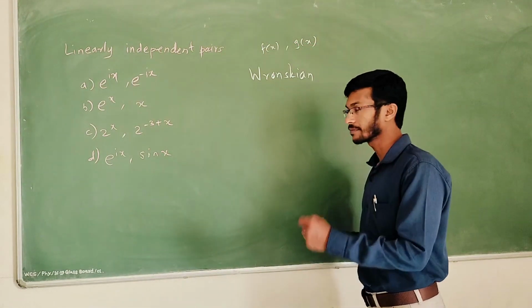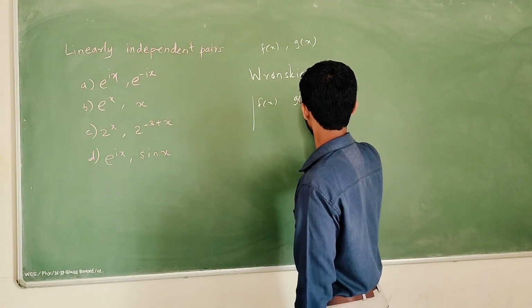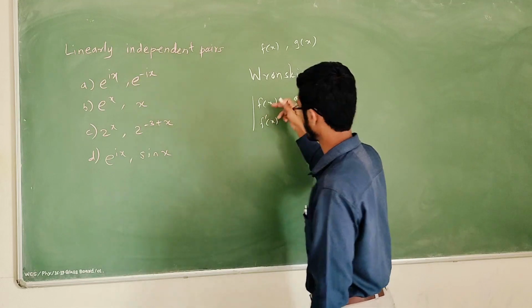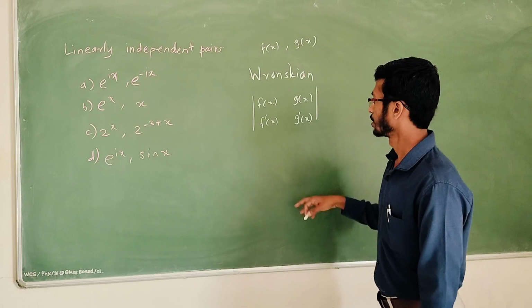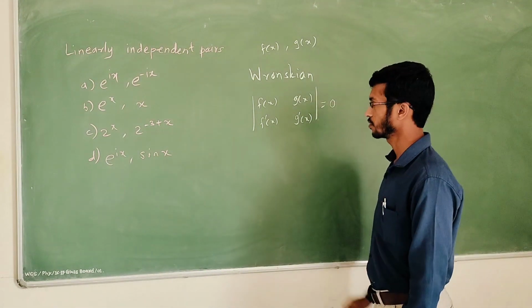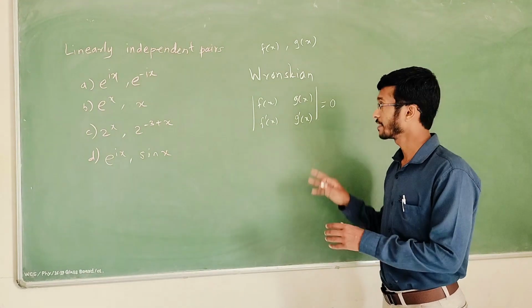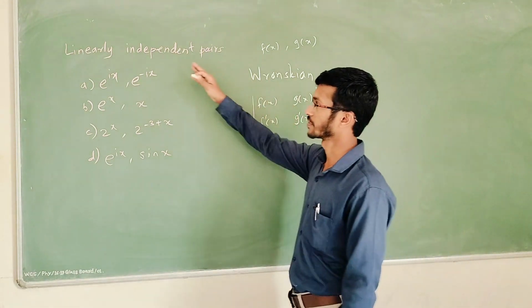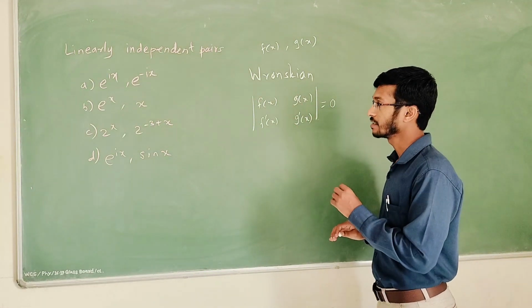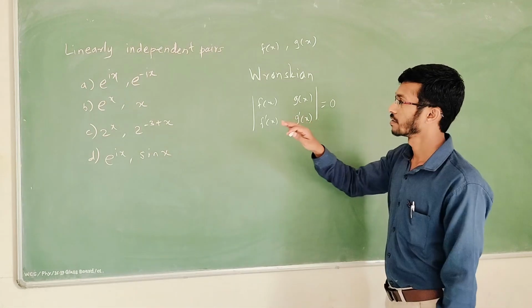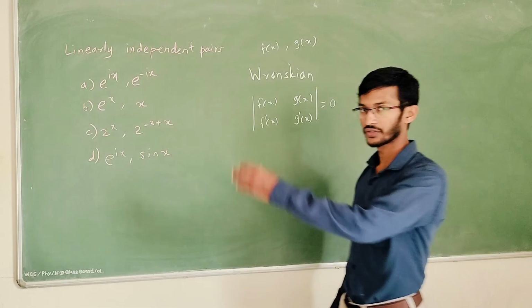Then we take the determinant of f of x, g of x, f dash x, that is the derivative of f of x, and g dash of x. If this is equal to 0, then the functions are dependent, and if it is not 0, then the functions are independent. So we have to check in these options which pairs do not give the answer equal to 0. So let's check one by one.